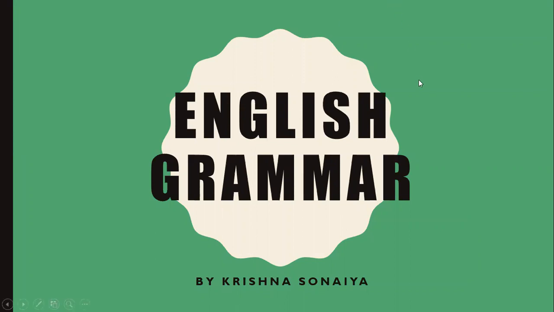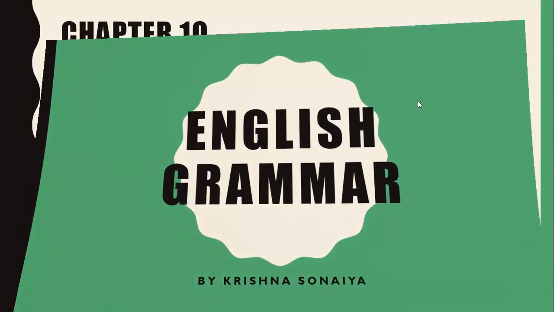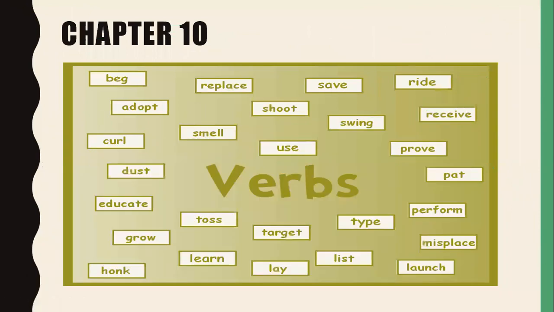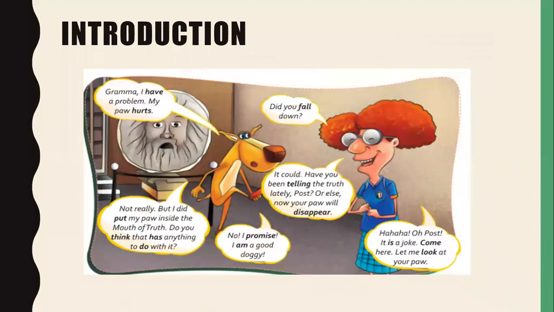Today we are going to study some important topics of grammar without which you cannot speak proper English. So the main topic of the grammar is verbs, right? What is a verb? For a verb, whatever you do, the process which is in action, that is a verb. And without proper verbs, you cannot speak proper English. So this is a very important topic to learn.